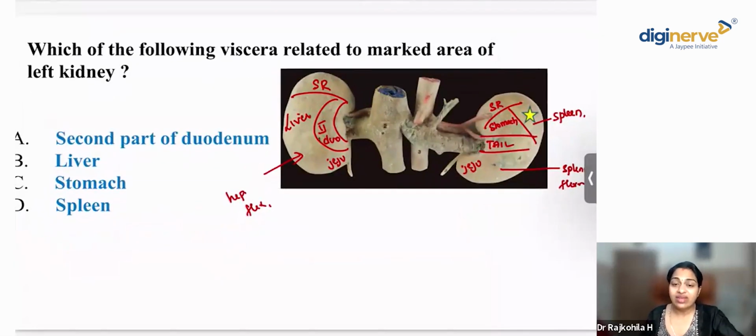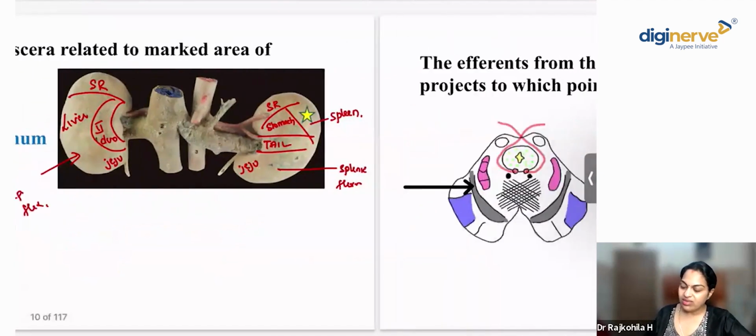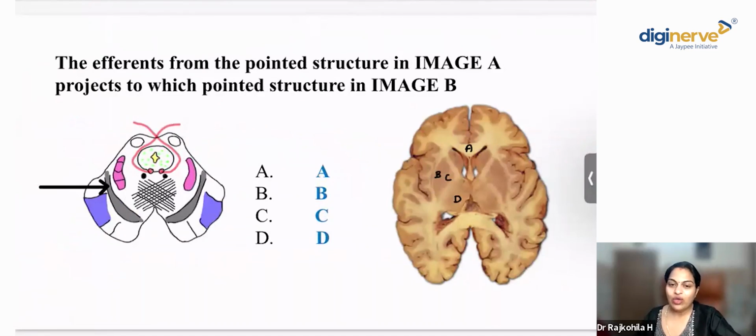Again, okay, the relations of the kidney, anterior and posterior, and the relations of the duodenum are again very, very important, right? Can I move on to the next question? This was again your PYQ. Neuroanatomy also, they keep asking in one question, 2 to 3 images keep coming.